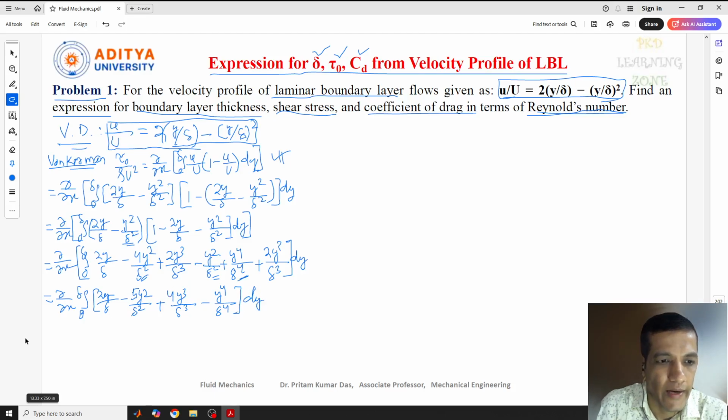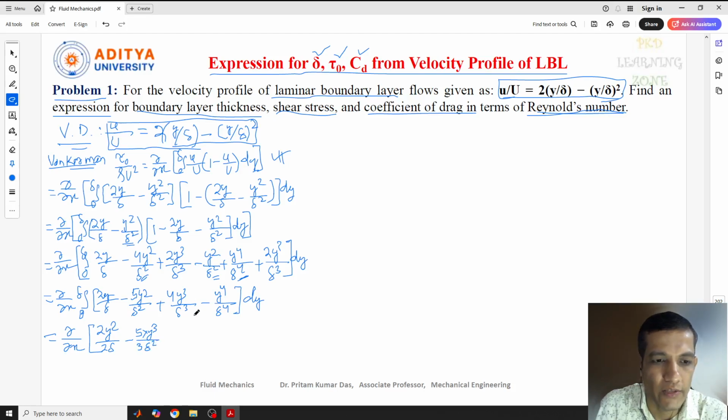Now again one more line I'll write for this, del by del x, square bracket start. Again I'll integrate this with respect to y from 0 to delta. So 2y by delta dy integration gives 2y square by 2 delta. And minus 5 into y square integration dy gives y cube divided by 3 delta square.